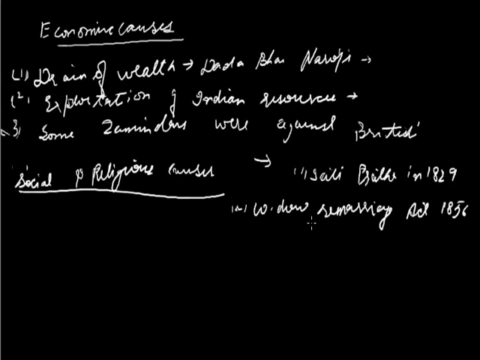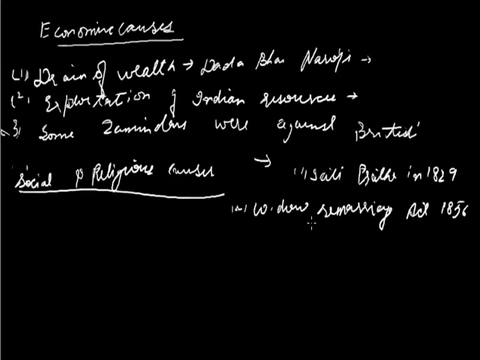Now, if you look at these acts, these are good to the Indian people, but the Indians were prejudiced towards the British. They thought that the British wanted to exploit their religion so that Indians could be converted into Christianity. No doubt, the British wanted the Indians to be converted into the Christian religion. But by passing these acts, they had no negative thinking in their mind. But the Indians took it in the other way.